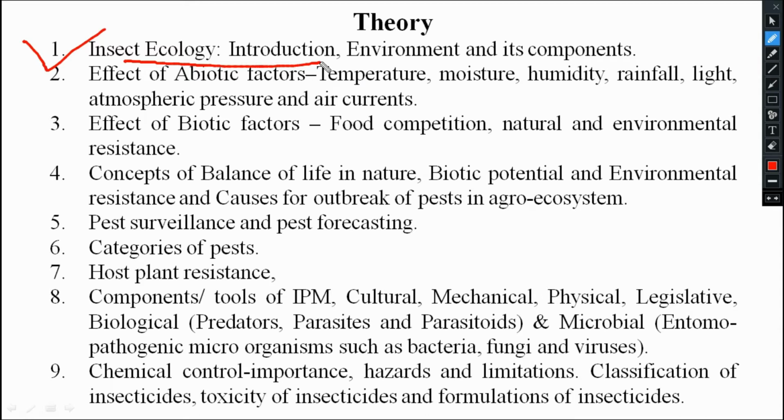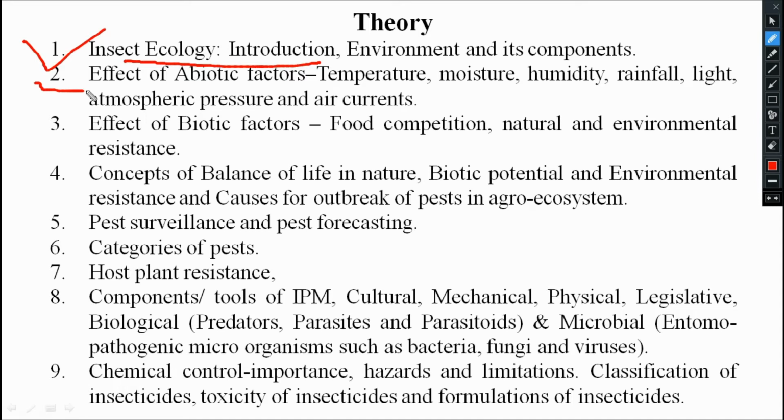Okay, first class. Then coming to the second class, we come to the environmental components in more depth. That means the biotic factor and abiotic factor, that is, living things and non-living things. We already know ecology or environment is the mixture of living things and non-living things.